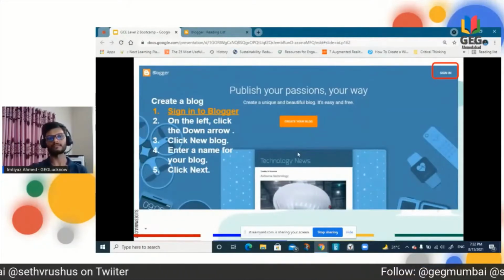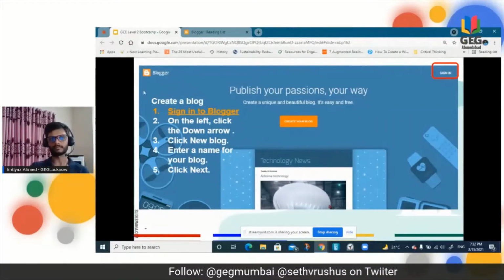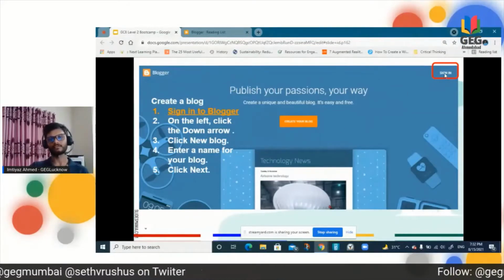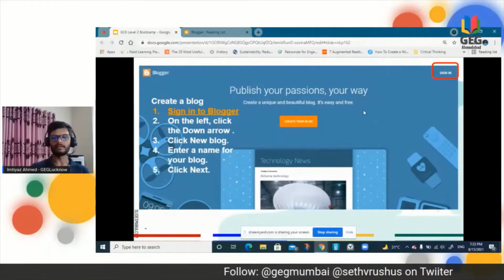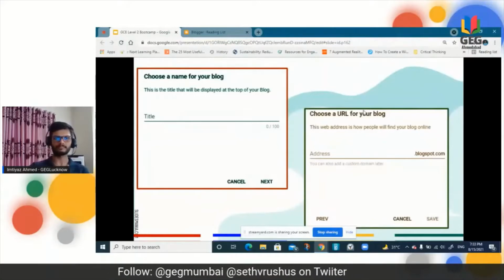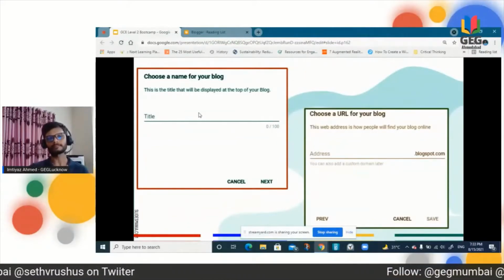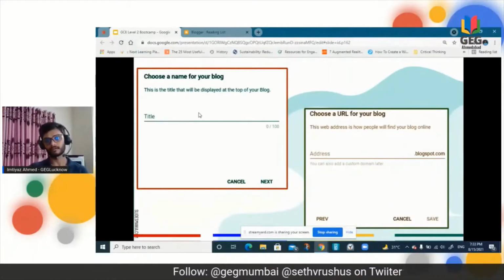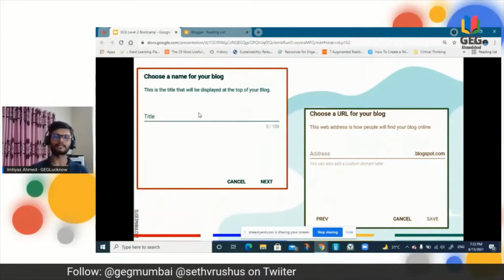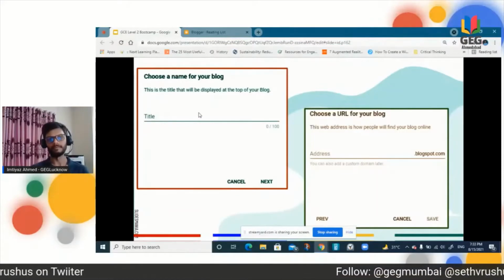As soon as you open the website, which is already given, you get this page where you first need to sign in. You sign in with your Google account, and that is quite easy. After signing in, you will get these two boxes. In the first box, you write the title of the blog you are going to write. And second, you will have to choose a web address. You can't choose whatever you want. It depends on the availability.